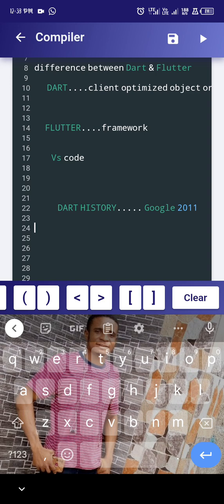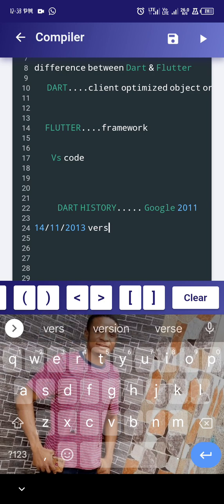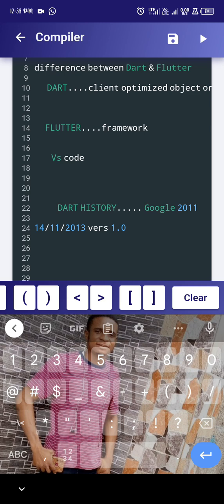So I want to tell you the version of Dart. Version 1.0 was released in November 2013. That means people who started back then were not even around yet. At that time, people used what existed in 2013, and that version was version 1.0. Then they said no, let us develop it further to version 2.